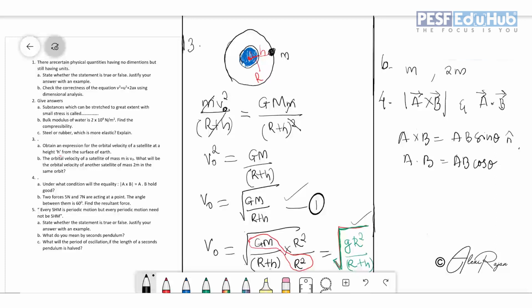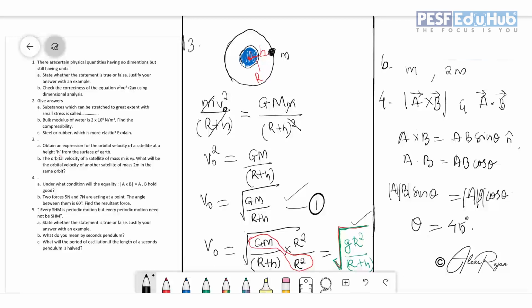So you want to find out the relation when it will become the same, so that AB sine theta should be equal to AB cos theta. That means sine theta and cos theta. The magnitudes of A and B are the same in both cases. But the only thing is that you want to find out when sine theta should equal cos theta, and it happens when theta is equal to 45 degree.